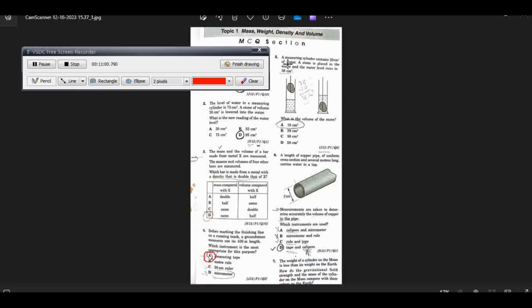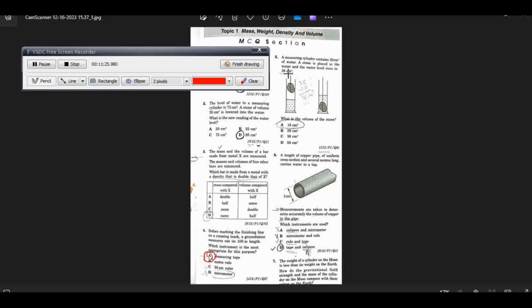Next is, a measuring cylinder contains 20 centimeter cube of water. If you look at this, question number 2 and 5 are almost the same question. A stone is placed in the water and the water level rises to 38 centimeter. We have to find the volume of the stone.